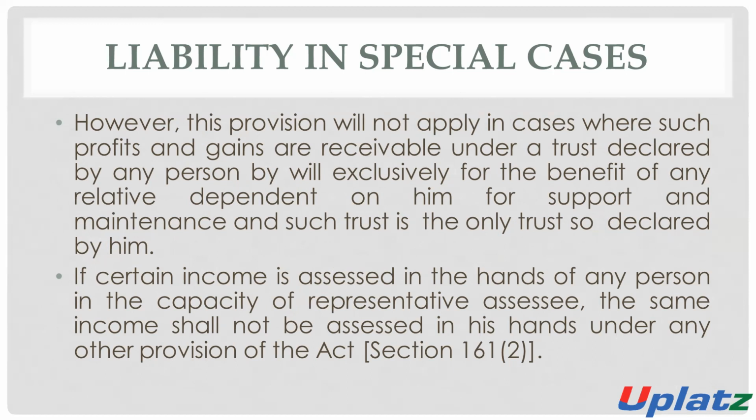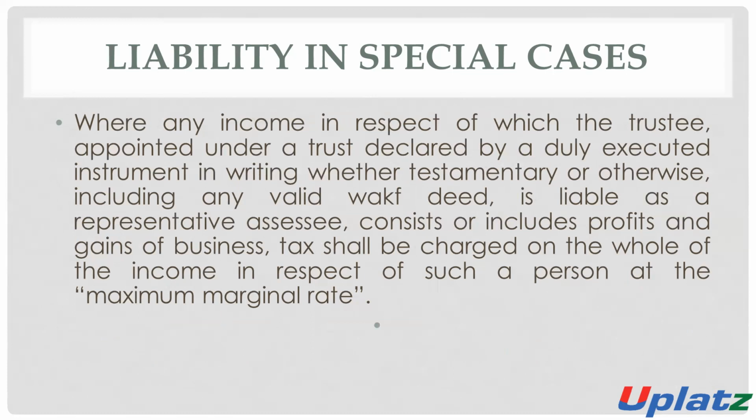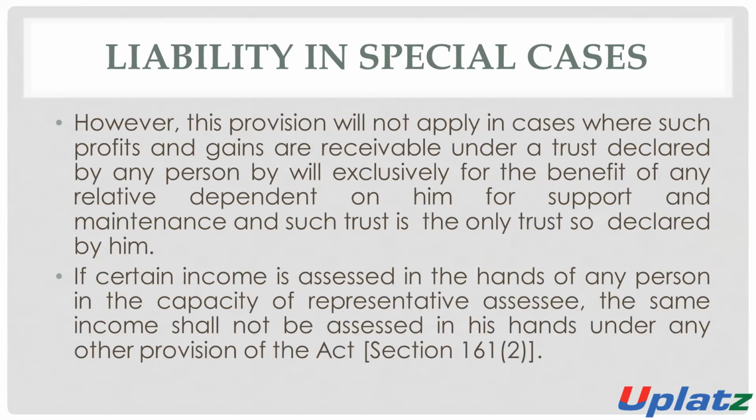That is, the previous provision is not applicable where such income, profit or gain is receivable under a trust declared by such person only for providing the benefit to the related dependent, who is totally dependent on him for support and maintenance.